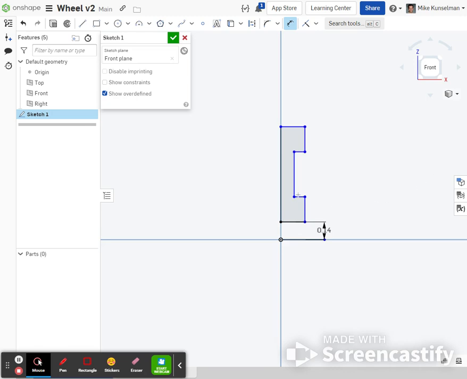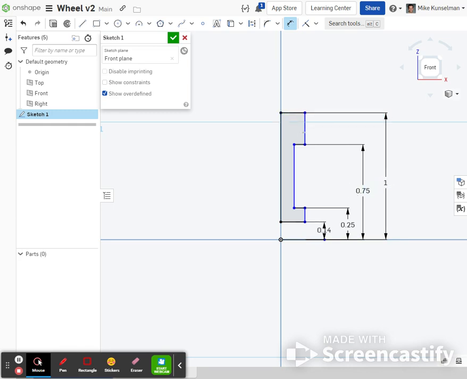So, for example, this crack right here is 0.25. Okay, I also know that to here is 0.75. And to there is 1.